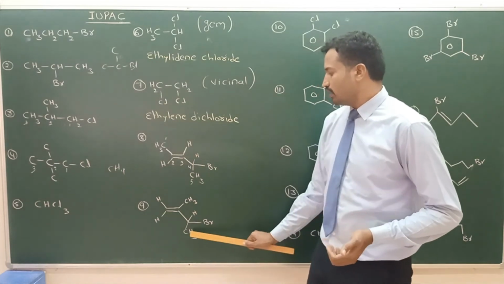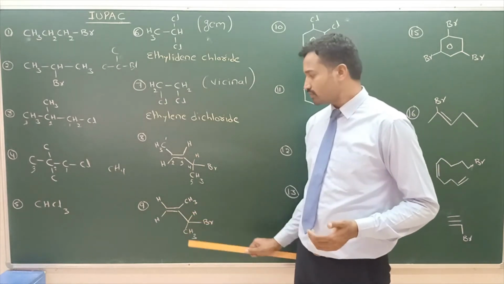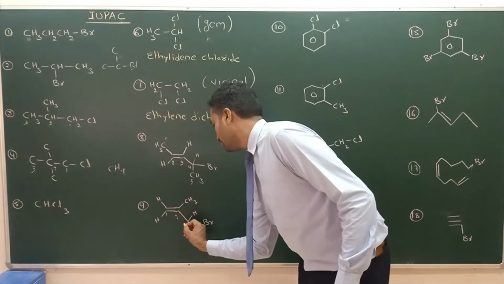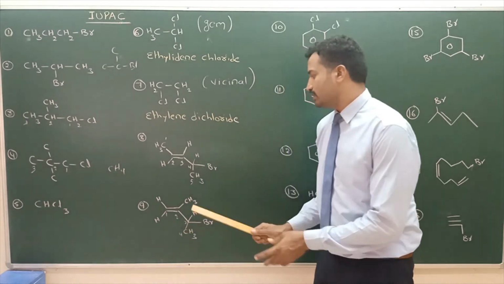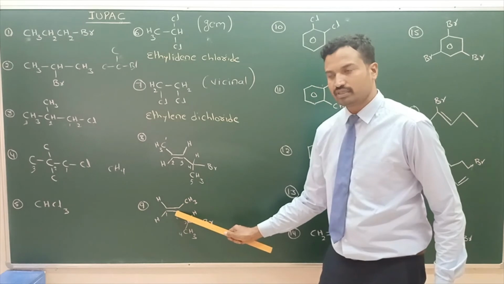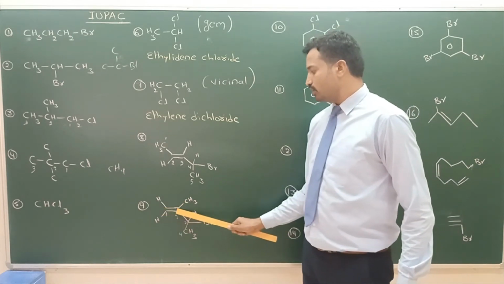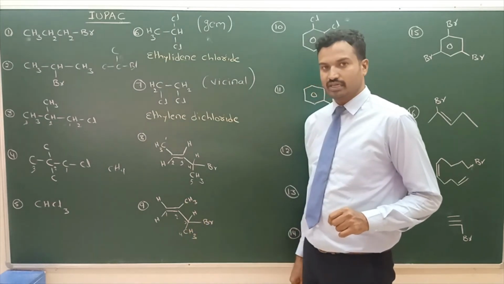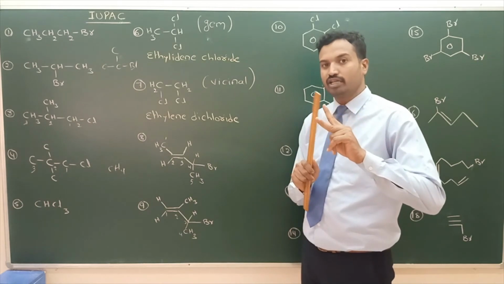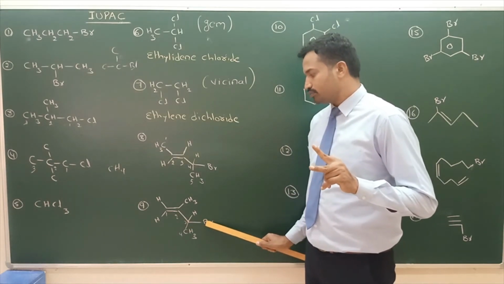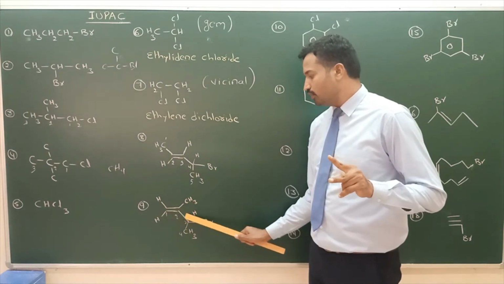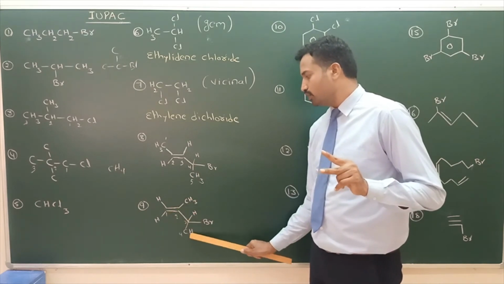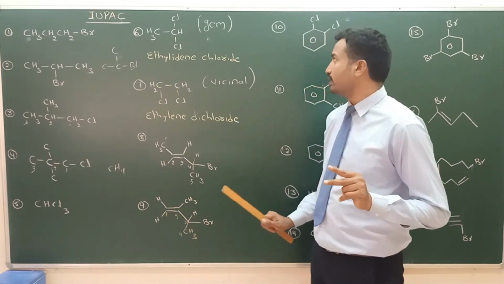Next here, 1, 2, 3, 4 carbons. You should give numbering from the left. The double bond is here. So this is first carbon, second carbon, third carbon, fourth carbon. This carbon is the substituent on the second carbon. So 1, 2, 3, 4. The parent chain contains 4 carbons. 1 bromine substituent, 1 methyl substituent. Methyl, bromine, alphabetical order, bromine is first. So 3-bromo, next 2-methyl, but-1-ene. Again, 3-bromo-2-methylbut-1-ene. This is about the 9th example.